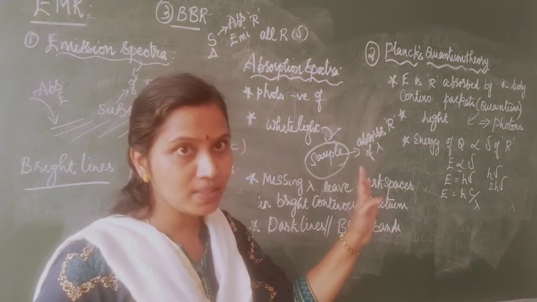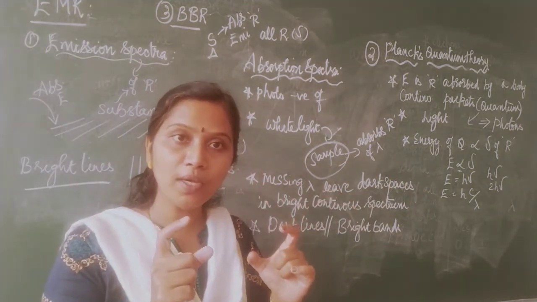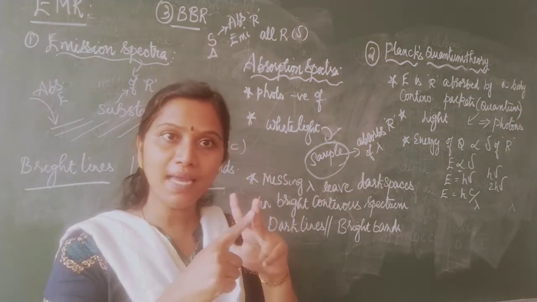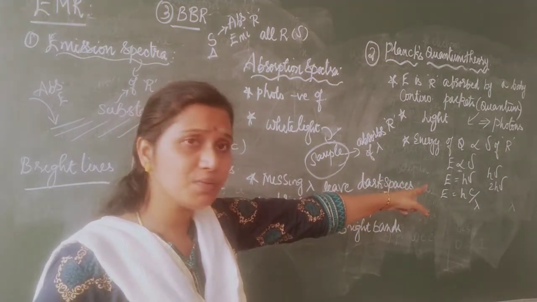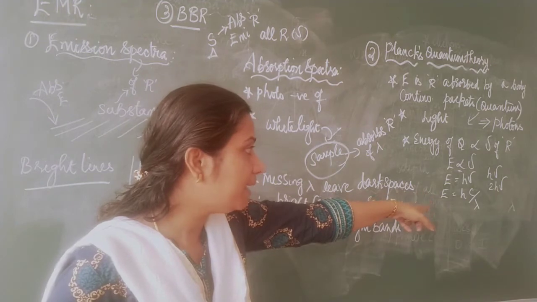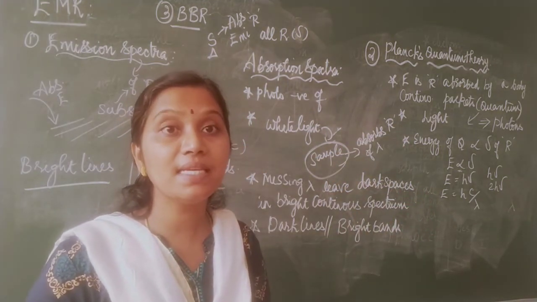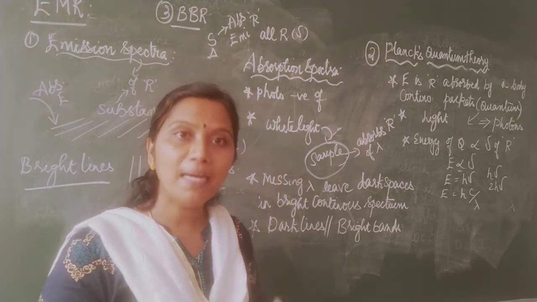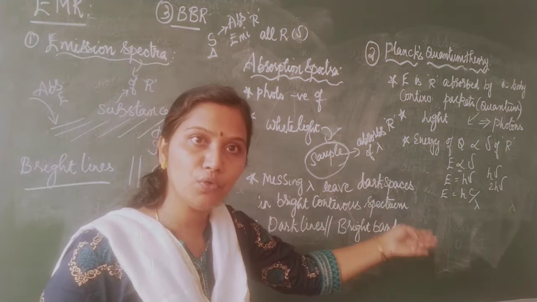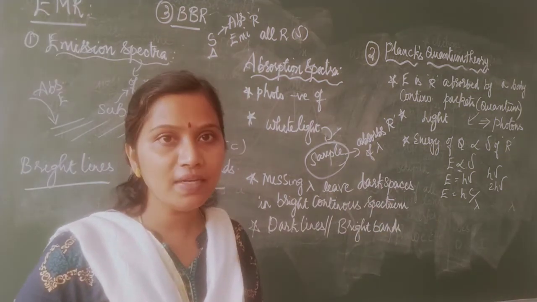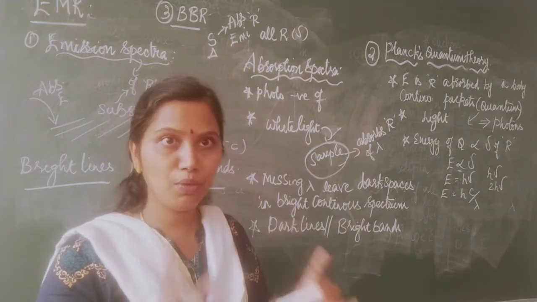What is nu? Frequency. Before that I gave a derivation relating frequency, wavelength and velocity of light, which I have applied in terms of frequency: frequency is equal to c by lambda. The energy of quanta is always expressed as integer multiples of h nu, that is, h nu, 2h nu, 3h nu, 4h nu, and so on.